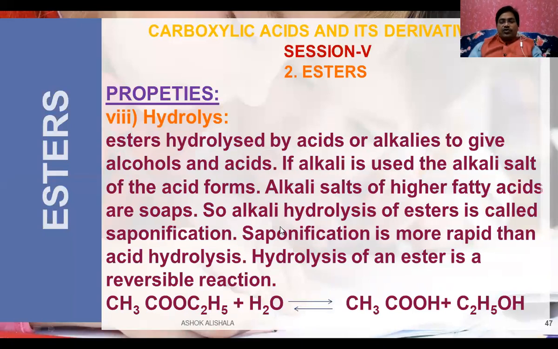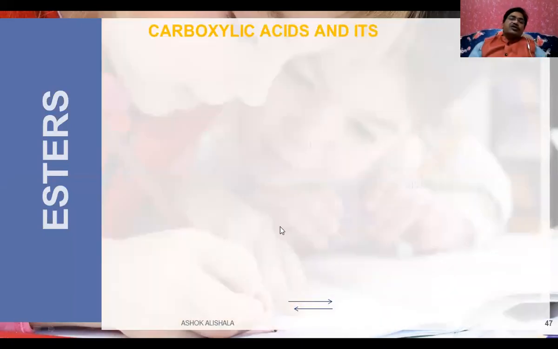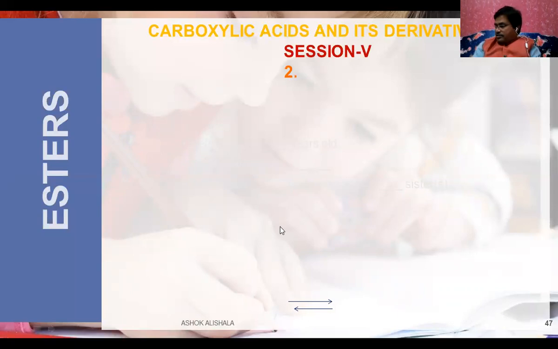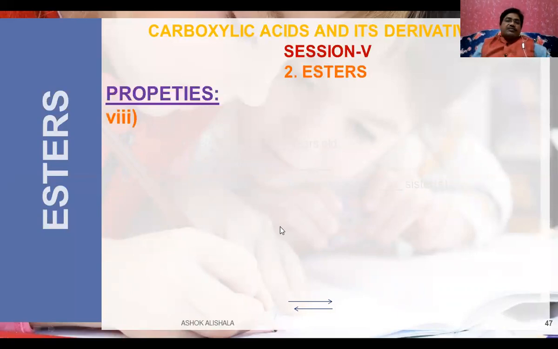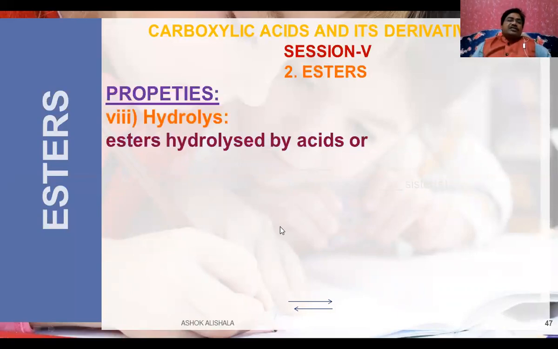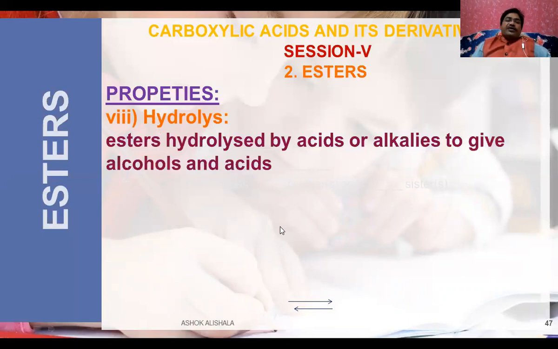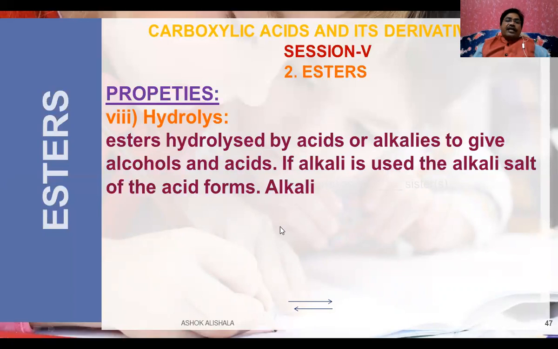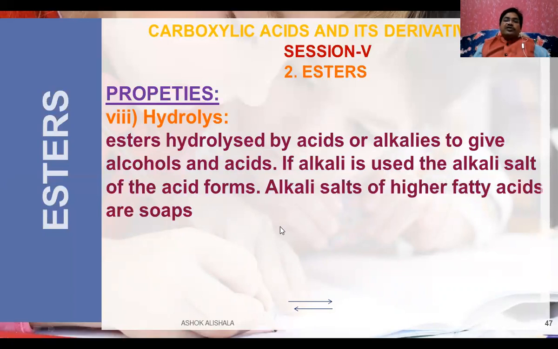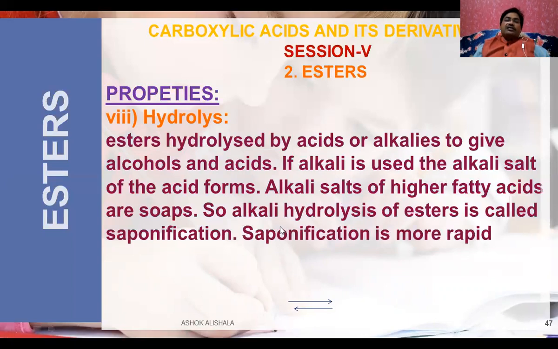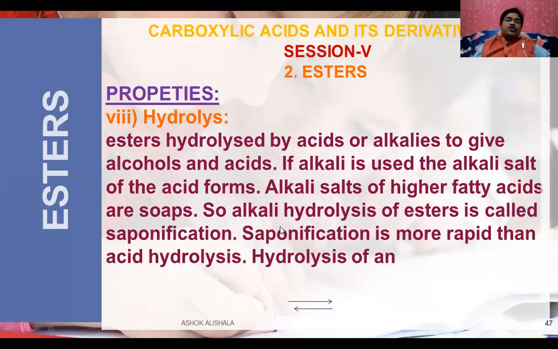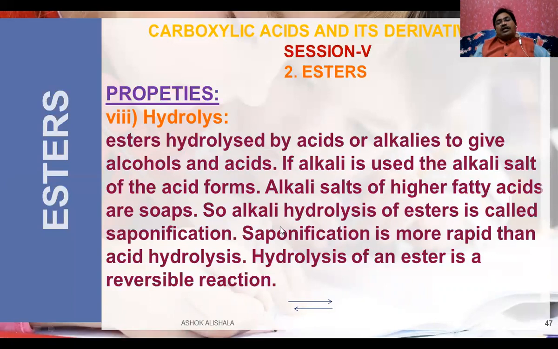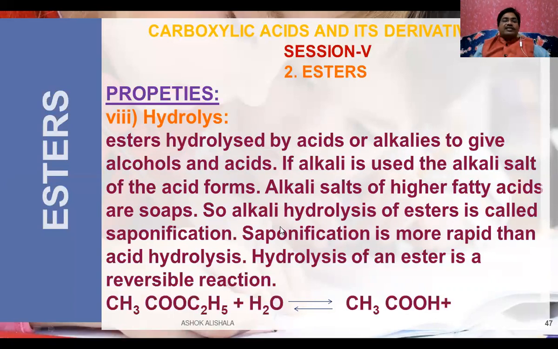And now let us go for another one, which is the hydrolysis reaction. How does this hydrolysis take place? In the case of hydrolysis, you know that esters are hydrolyzed by acids or alkalis to give alcohols and acids. If alkali is used, the alkali salt of the acid is formed. Alkali salts of higher fatty acids are soaps. So alkali hydrolysis of esters is called the saponification reaction.